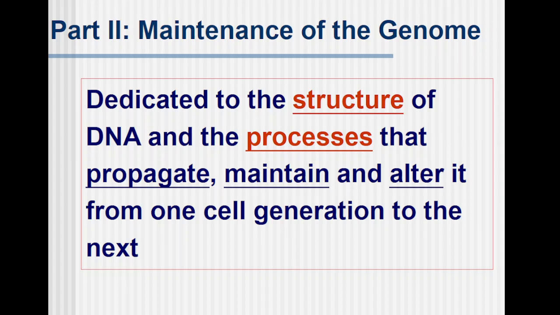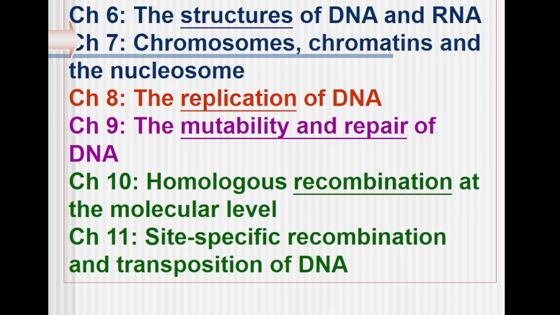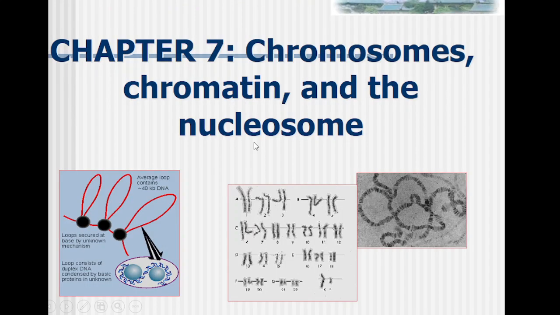Now, why is there a need to maintain the genome? So as to propagate and pass that information to the subsequent generation. Slight changes or modifications can lead to variation, and the diversity of organisms can arise. For that, the genome has to be maintained. So today we are going to discuss the structure of DNA, RNA, chromosome, chromatin, and nucleosome. In the next lecture, we will be discussing replication, transcription, and translation.